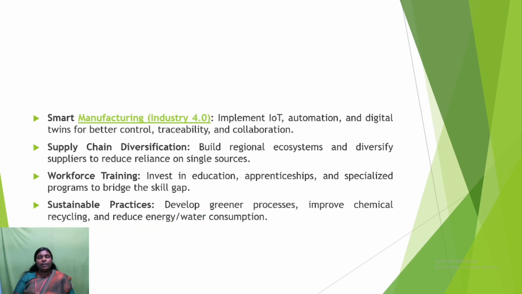The next, smart manufacturing, Industry 4.0, where we can implement smart manufacturing. And the next one is supply chain diversification, by building regional ecosystems and diversifying suppliers to reduce the reliance on single sources. Workforce training: invest in education, apprenticeships and specialized programs to bridge the skill gap. Sustainable practice: develop greener processes, improve chemical recycling and reduce energy or water consumption.